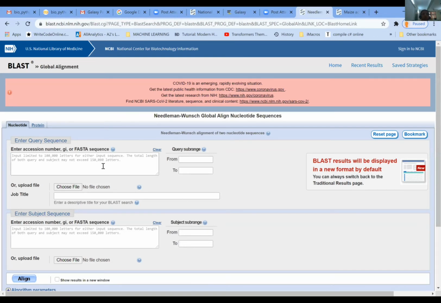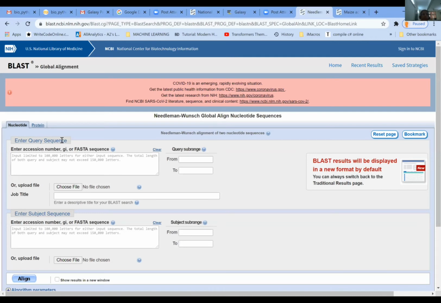Okay, now to do that, first I'm going to do a global alignment. The global alignment is called the Needleman-Wunsch global alignment of the nucleotide sequences. This is global alignment. Global means from nucleotide 1 to the last nucleotide, wherever similarities are there, alignment is there, it is going to give the output.